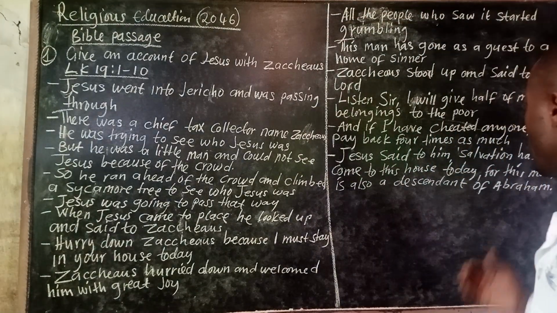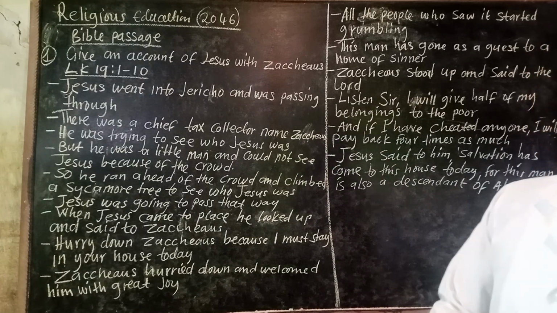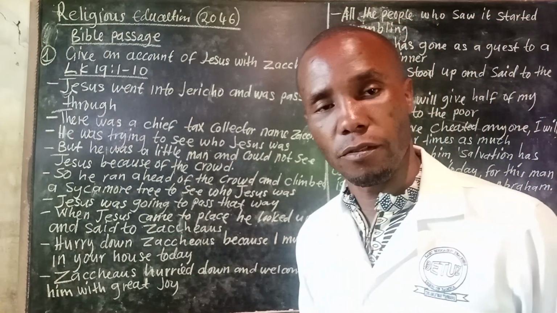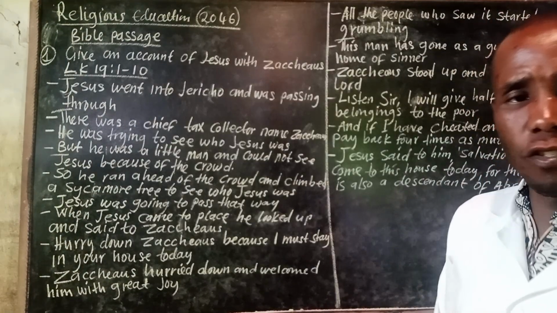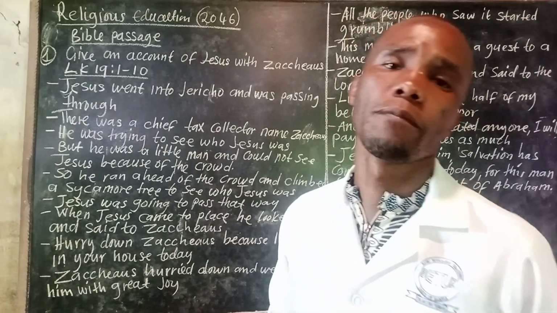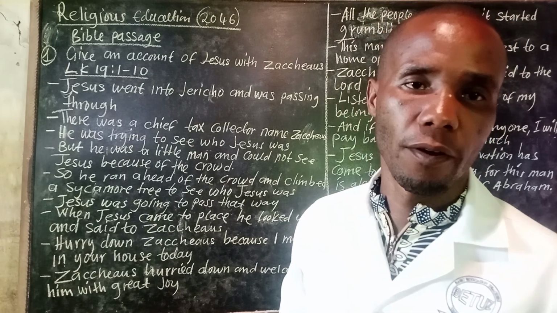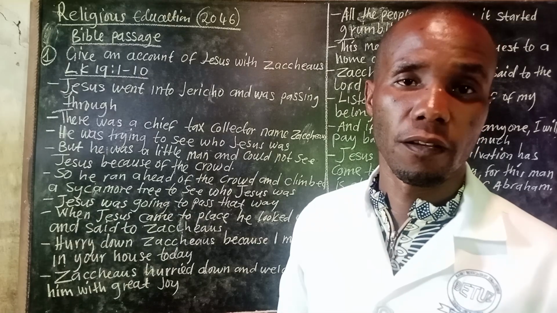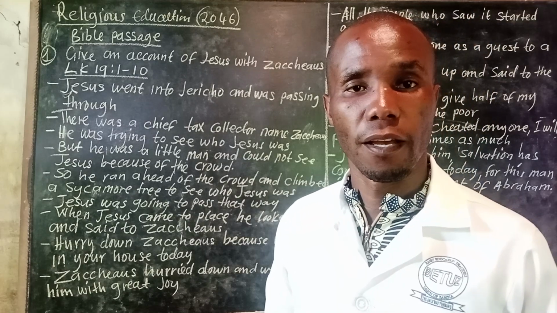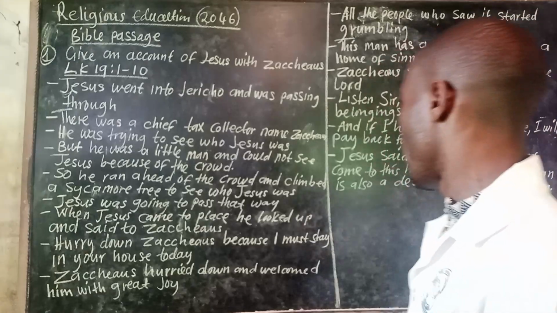Therefore, Jesus made him realize that salvation today has come to this house because this person is also a descendant of Abraham. You know the story of Abraham in the Bible. This man was promised a lot of things by God himself. And we are all descendants of Abraham.